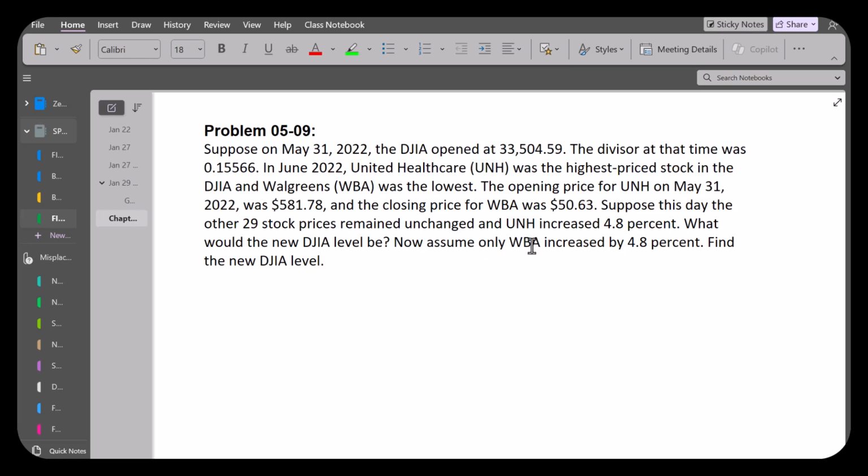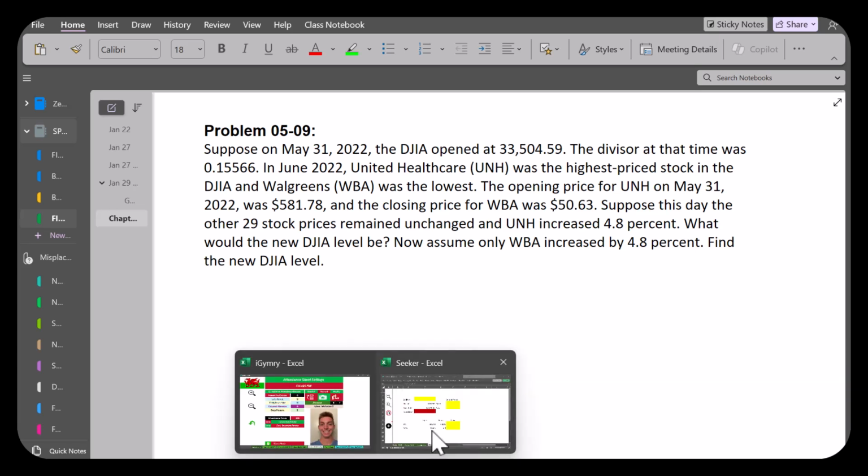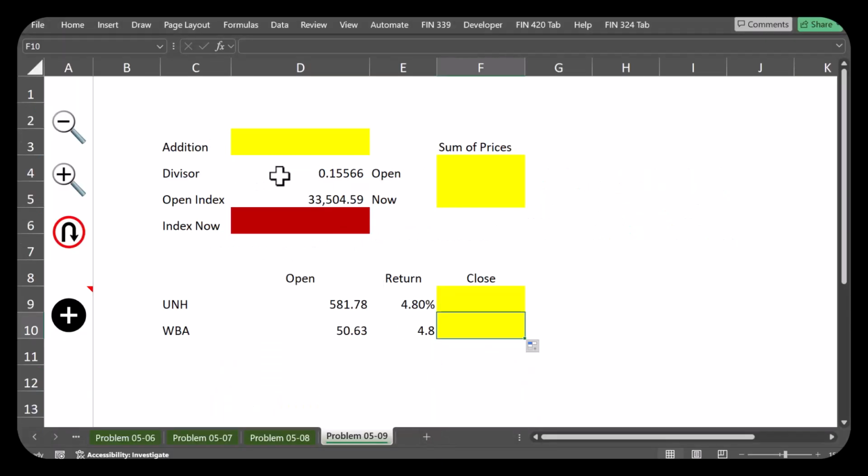Now assume only WBA increased by 4.8%. Find the new Dow Jones Industrial level. Okay, first let's do the one for UNH because we know the opening price. I have the information in Excel. First and foremost, let's calculate the sum of prices in the open, which is opening index times the divisor. Okay, that's 52.15 and some change.